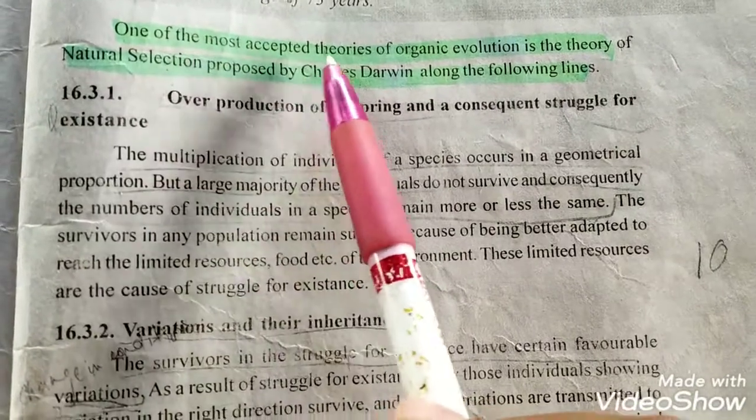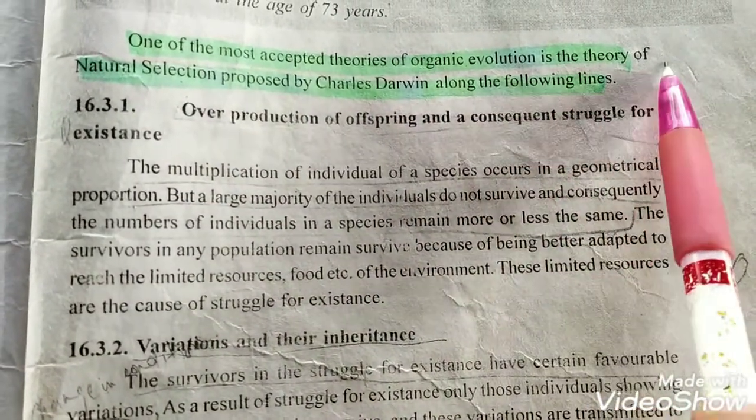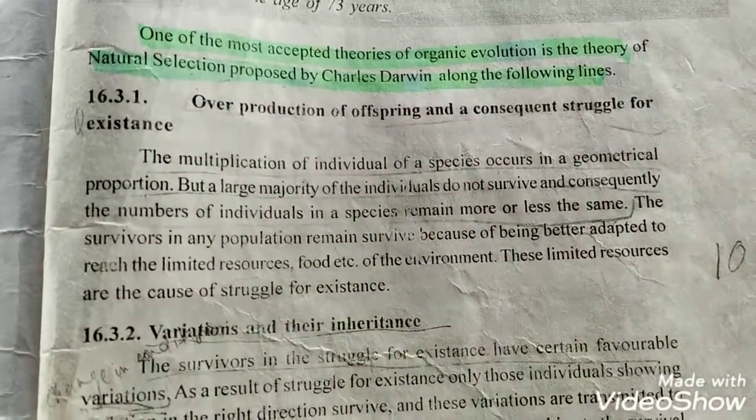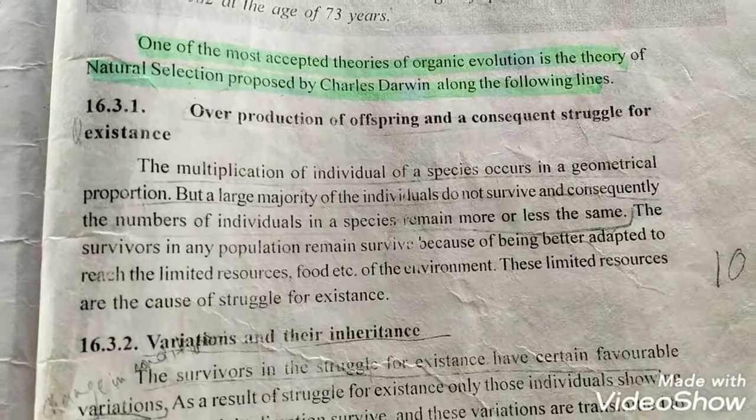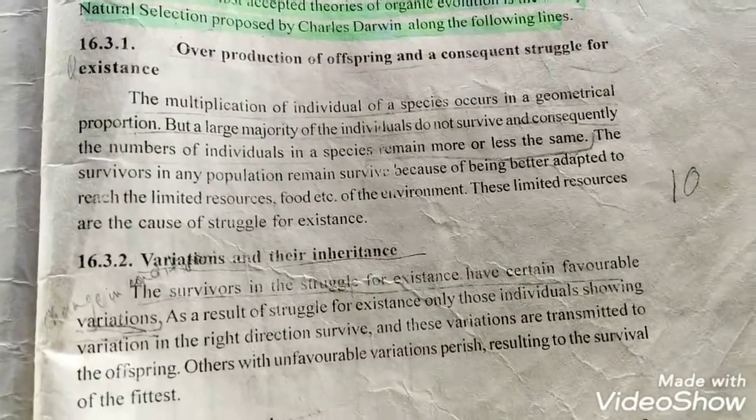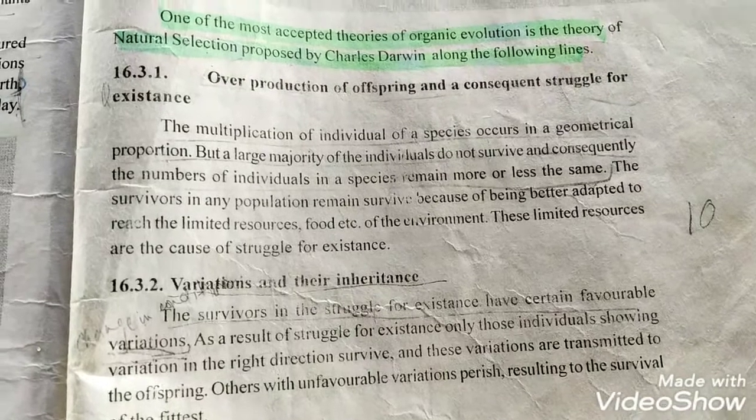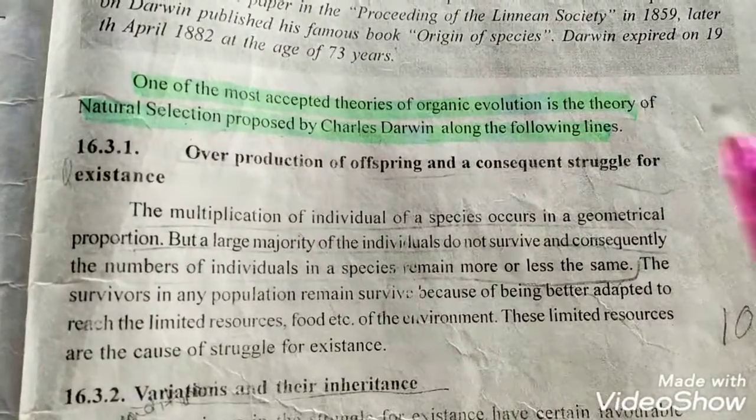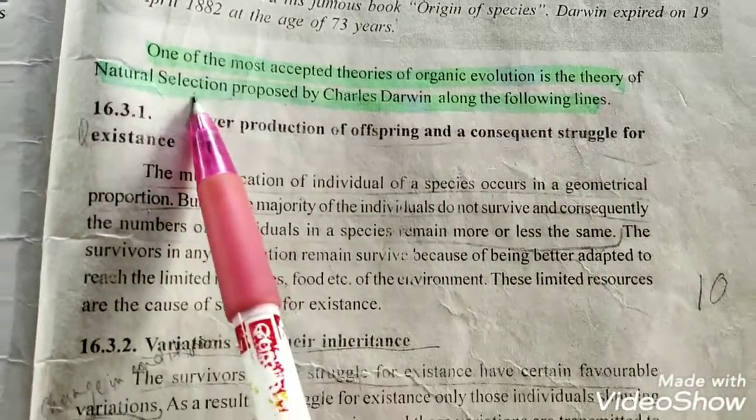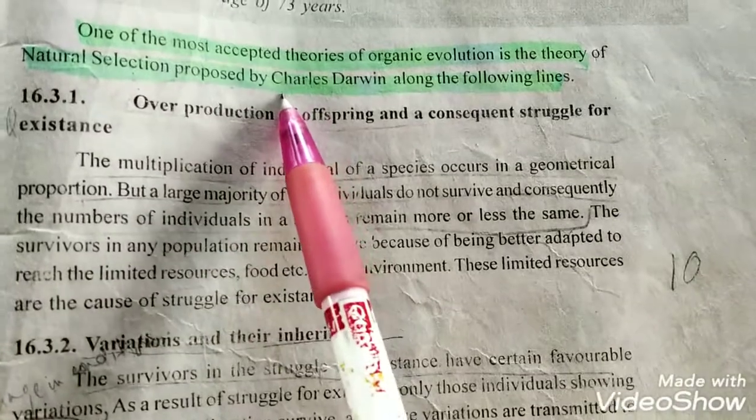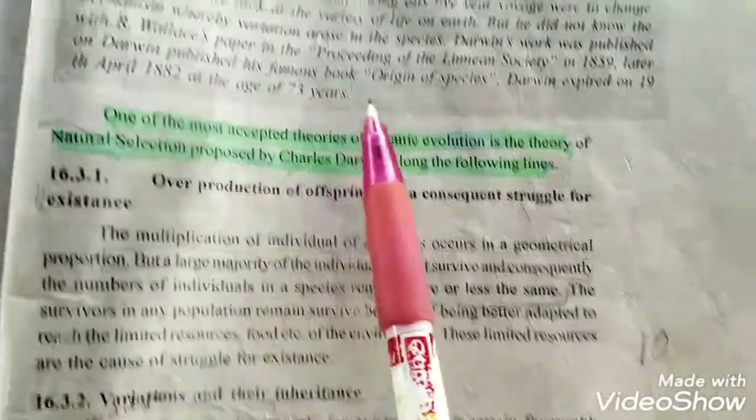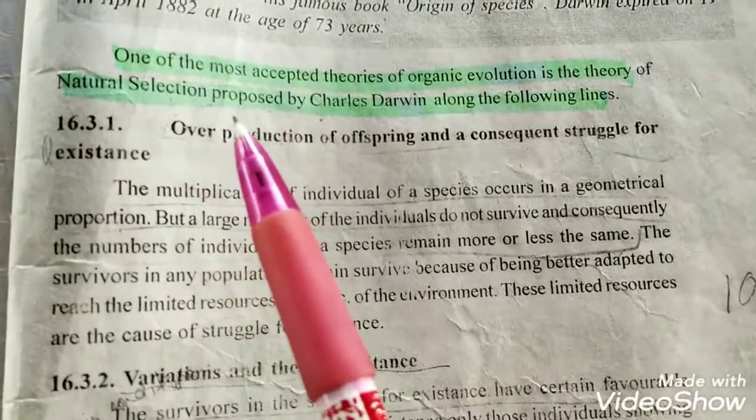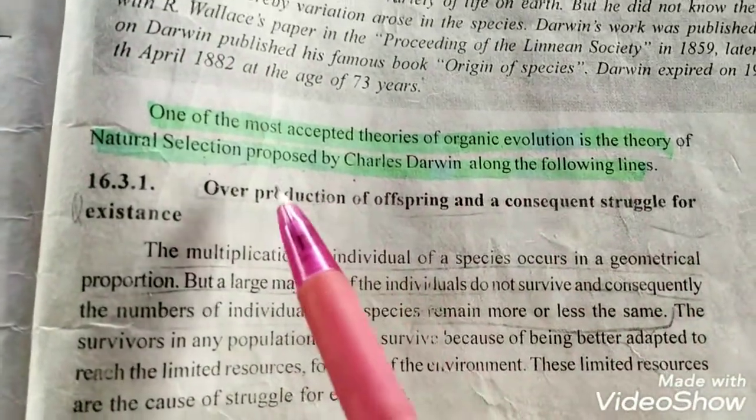One of the most accepted theories of organic evolution is the theory of natural selection proposed by Charles Darwin. Evolution is explained by the Lamarckian theory of inheritance of acquired characters, the theory of natural selection, and the mutation theory. Of these, the most accepted is the theory of natural selection, which was proposed by Charles Darwin in his book Origin of Species. So let's see about this theory.